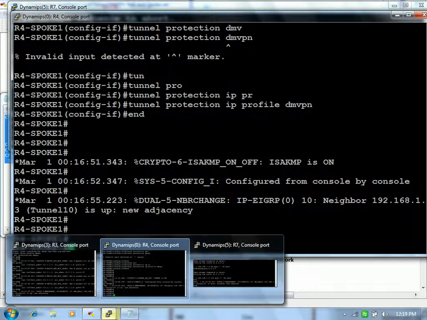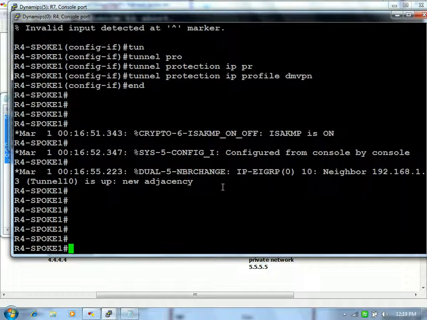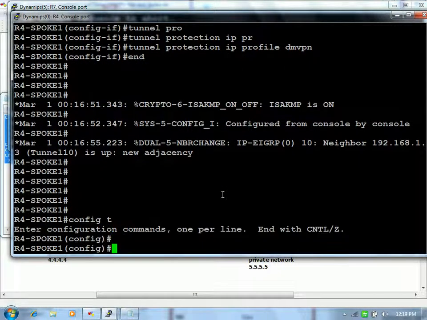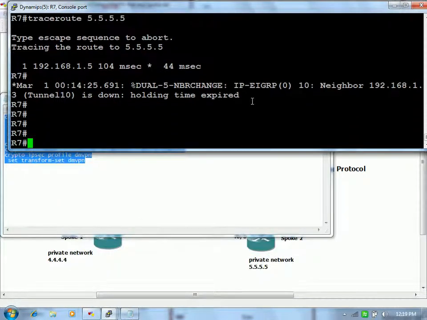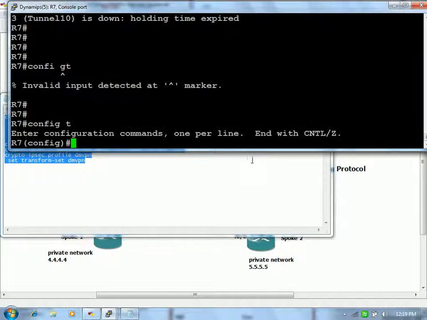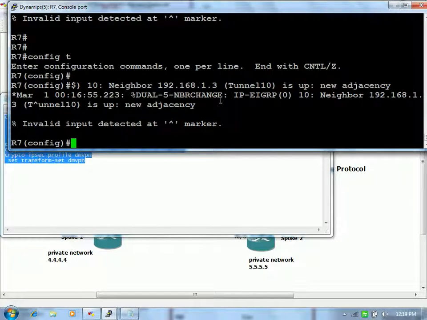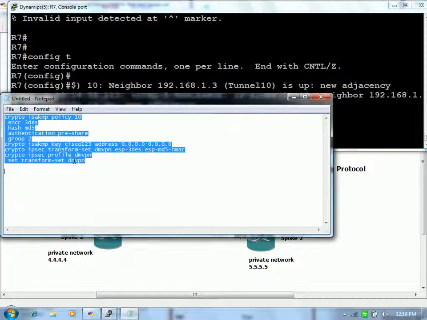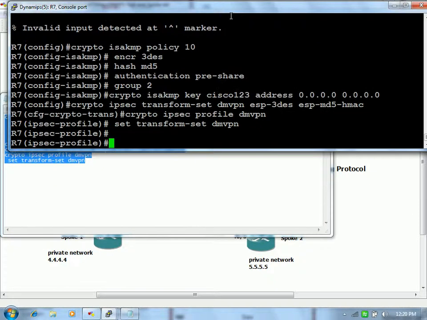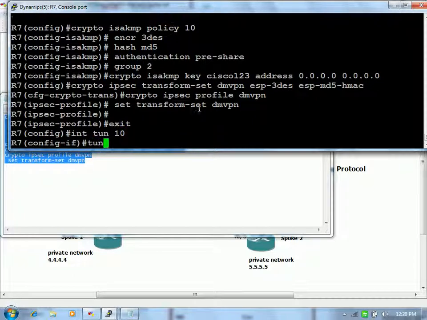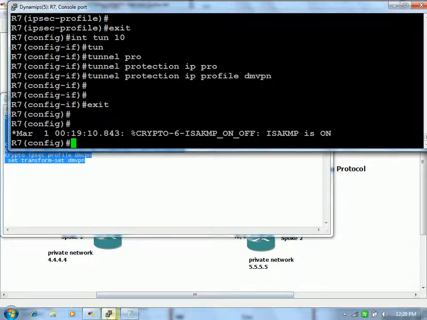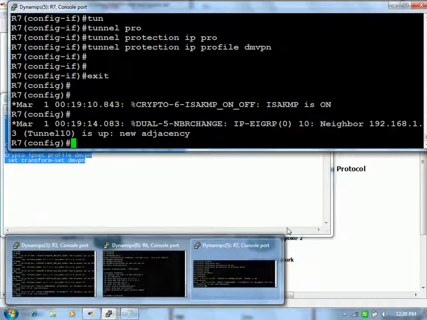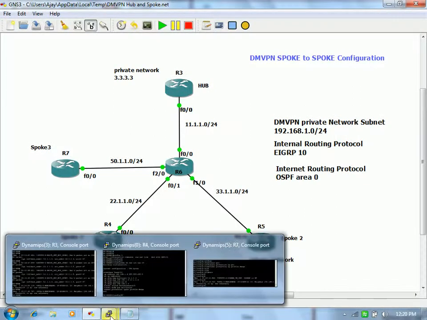Just let me configure all. So only one host is left, right? R5.